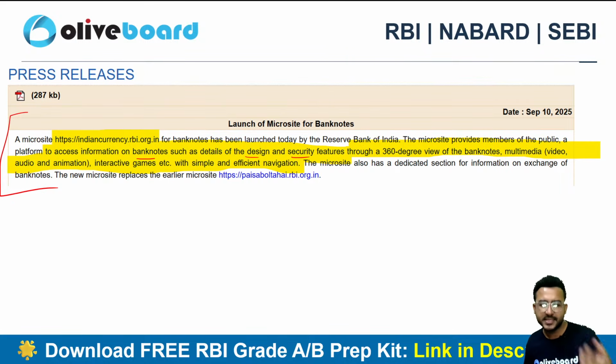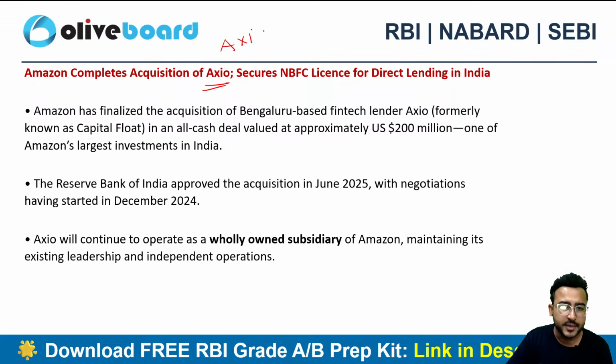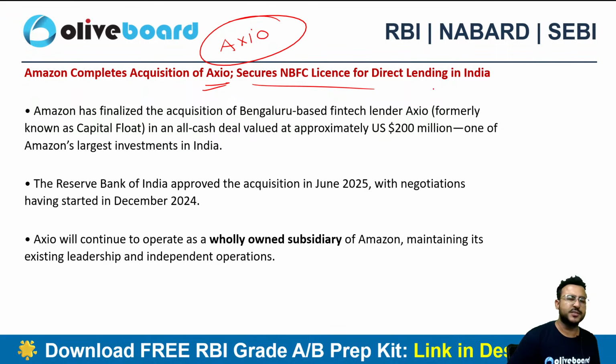Still, best guess, right? Best guess has its own role, right? Next one, Amazon completes the acquisition of AXIO. It's nothing but an organization which is a NBFC. So as of now, Amazon has secured a NBFC license, I can say. They will be involved in directly lending in India as of now.